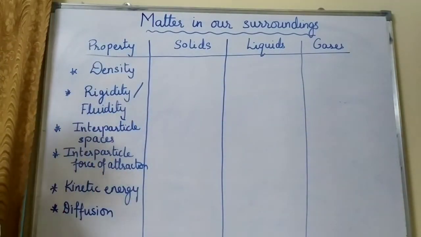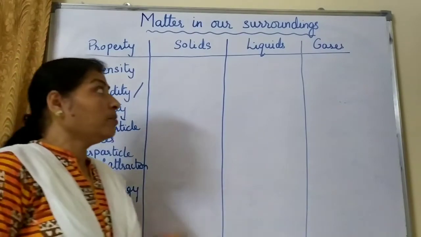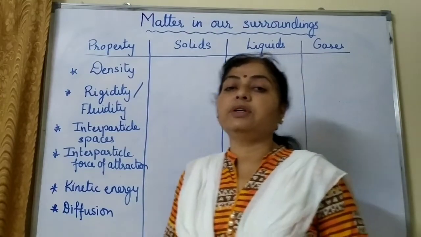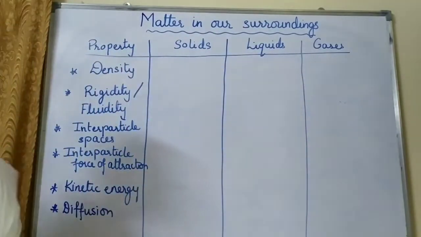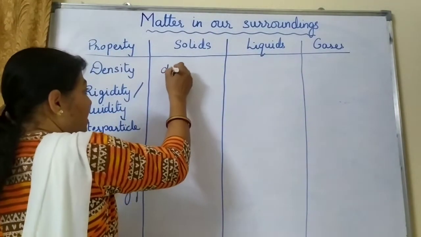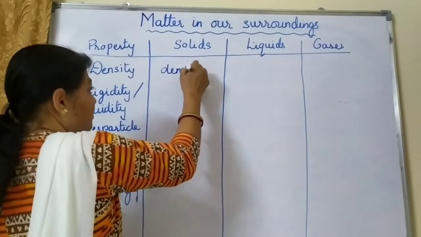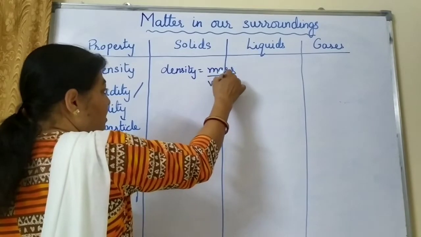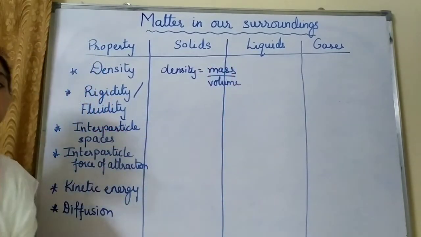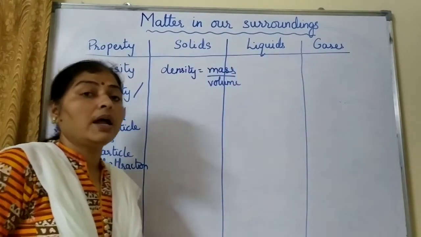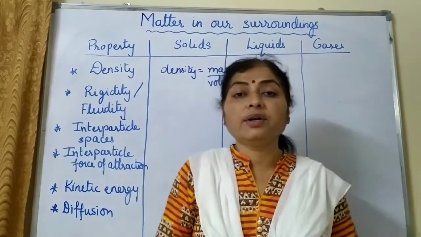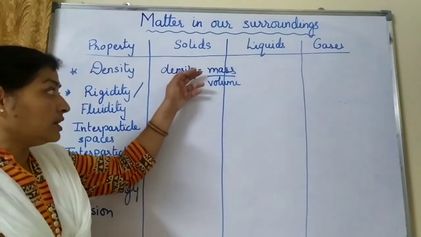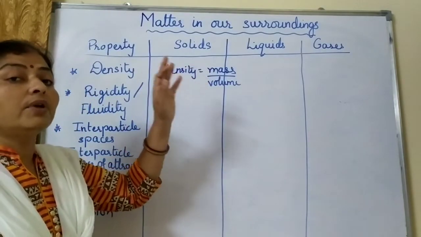The next property is density. So children, before we discuss the density of solid, liquid and gases, we should know actually what is density. Many of you must be knowing the density formula is mass upon volume. But just knowing the definition of density is not sufficient. We should know actually what density means, or what in day-to-day life we understand by density. So it says mass per unit volume.